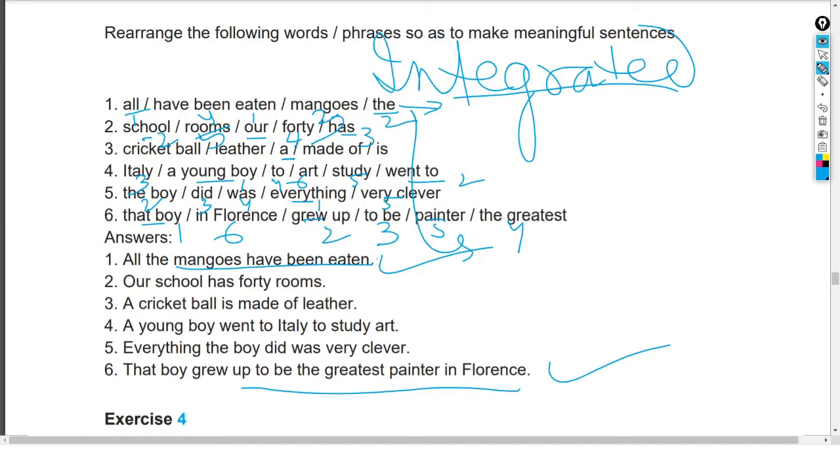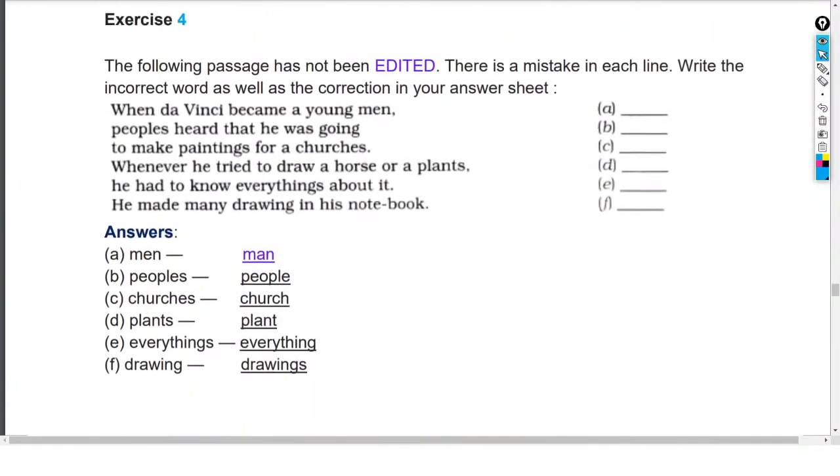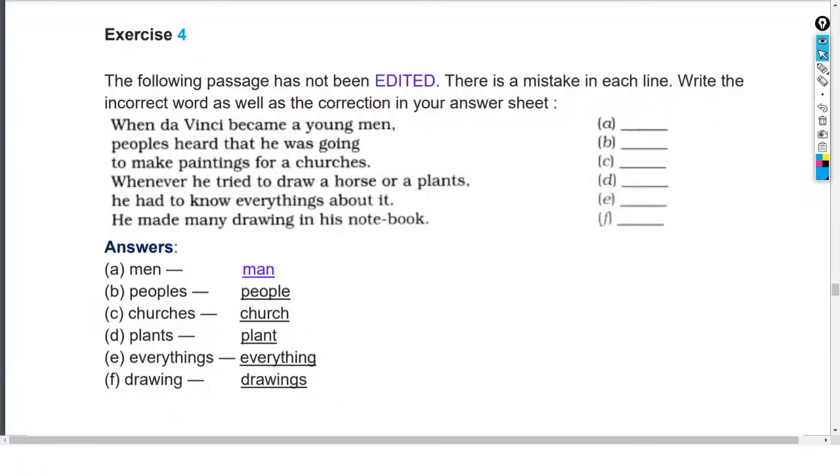So my dear children, I suppose you understood it. Now let us see another category, and after seeing this, we'll close this chapter. So let us go for the next one. This is the editing work. How? Just by minding our noun, we can have the agreement between the subject and the verb, and we can do the editing work in the CBSE examination and in competitive examinations too. Therefore, let us go for it.